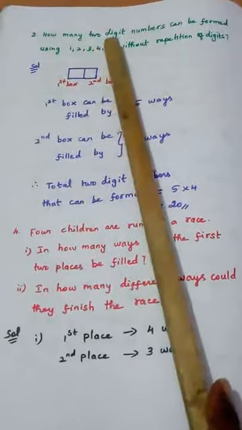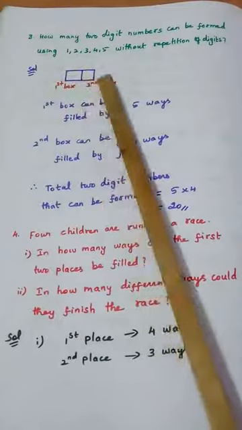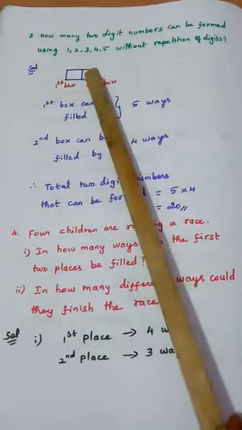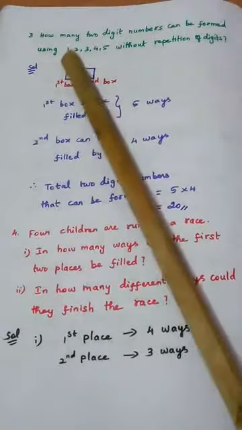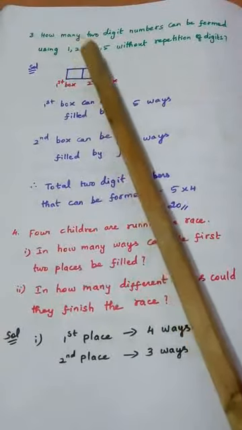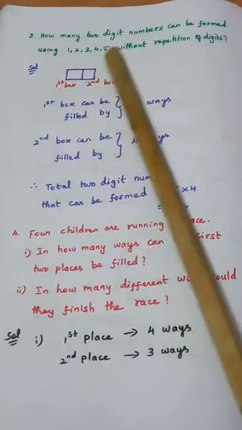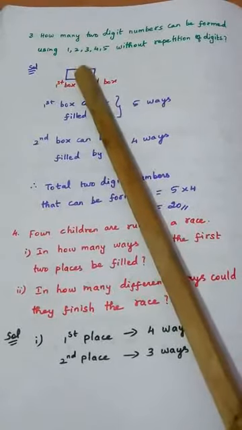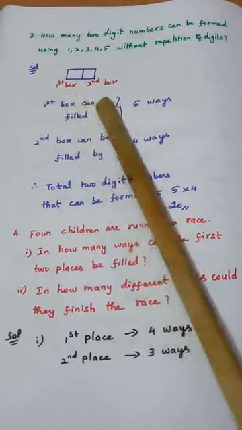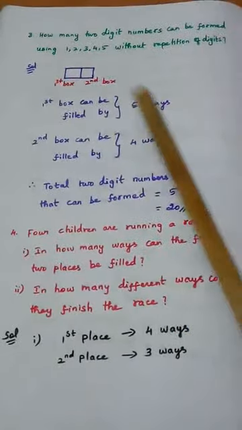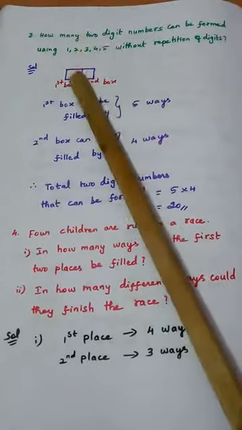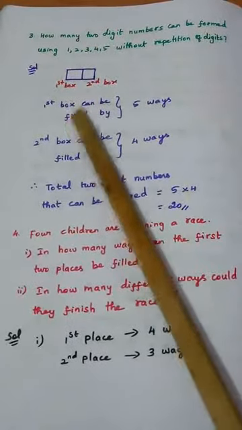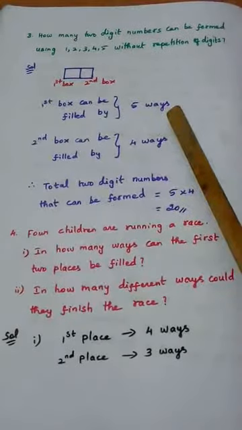Since 2-digit numbers are what we want, we have drawn 2 boxes here. First box, second box. How many numbers are available for us? 1, 2, 3, 4, 5. So totally 5 numbers are available. So clearly the first box can be filled in how many ways? 5 ways. We can use any one of these 5 numbers in the first box.